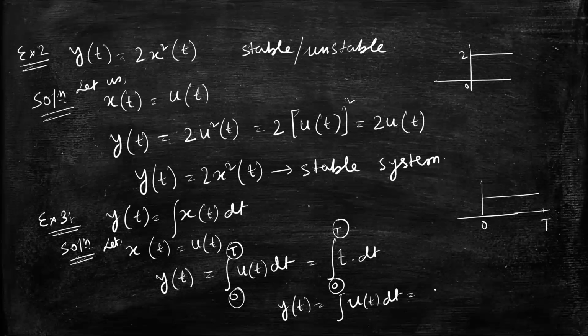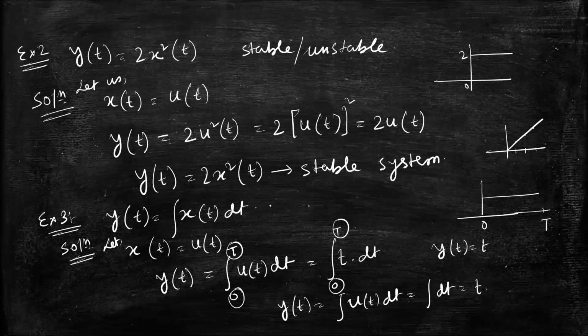And since u of t equal to 1, it will give you integration dt. So this is t. So y of t equal to t. That is nothing but your ramp signal. And ramp signal is not bounded because at each point of the value of t, the output is changing. So I can't say it is bounded. So this is an unbounded system.